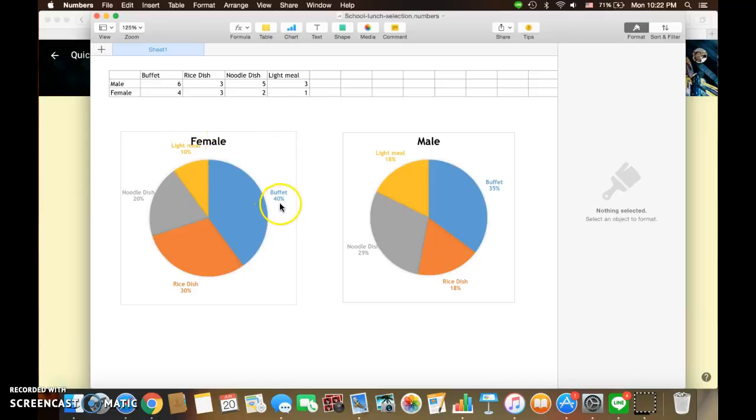In big contrast, buffet is 30% for female. For male, 18% love light meal, and the biggest, buffet, is 35%. But a good point to see is that the males also don't like rice dish as much, because light meal and rice dish are both 18%. So in this chart you can find out that most 7th grade students in Kongqiao International School preferred buffet as their food.